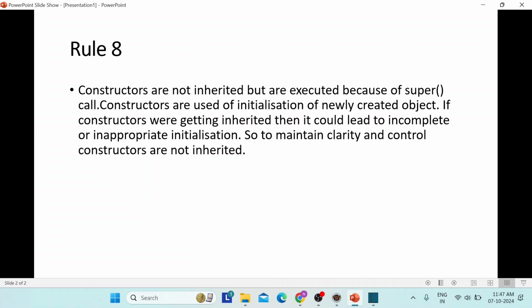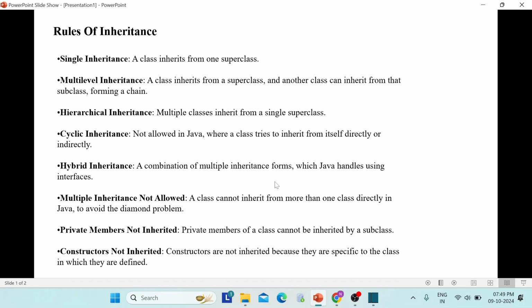Okay. So now we will see all the rules of inheritance. Rule 1, single inheritance. A class inherits from one superclass. Superclass means parent class. One parent has one child only. It is single inheritance.